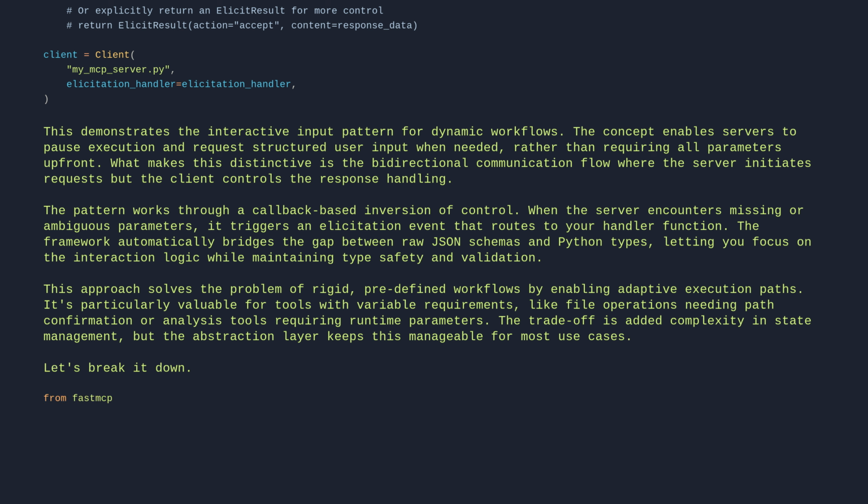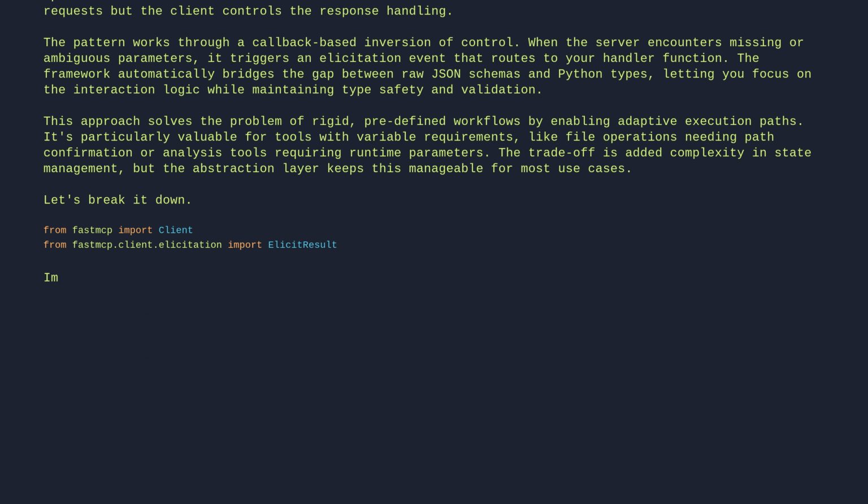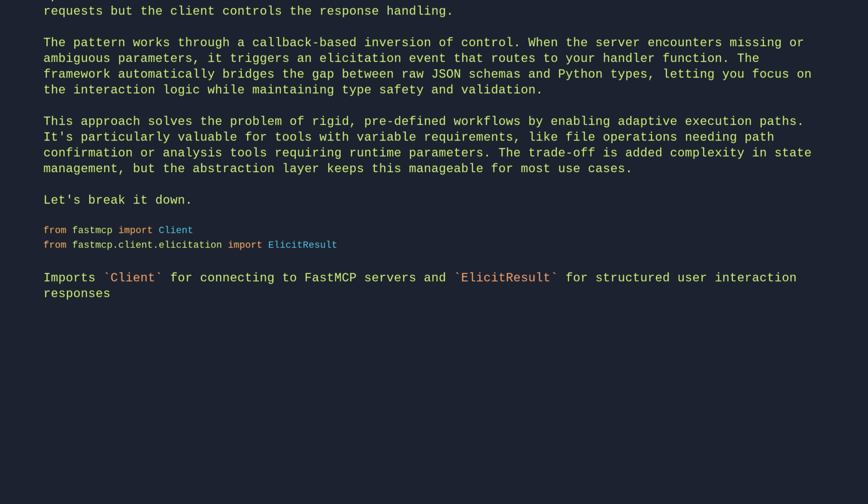From fastmcp import Client. From fastmcp.client.elicitation import ElicitResult. This imports Client for connecting to FastMCP servers and ElicitResult for structured user interaction responses. These are the core components for building interactive AI tools that require human input during execution.